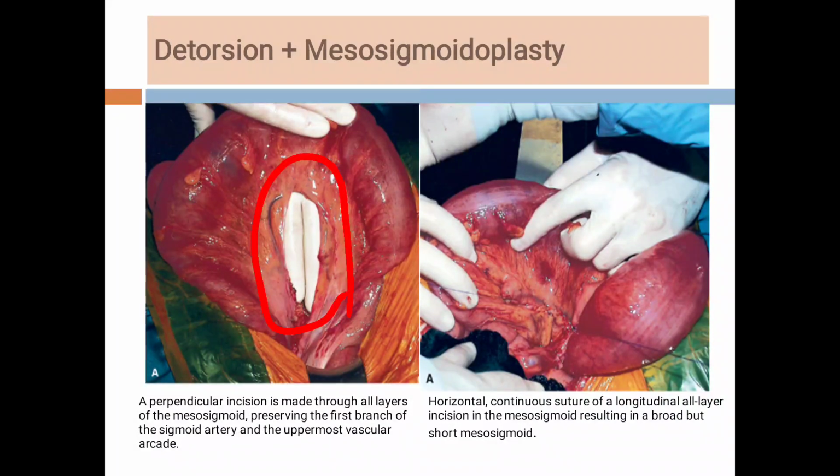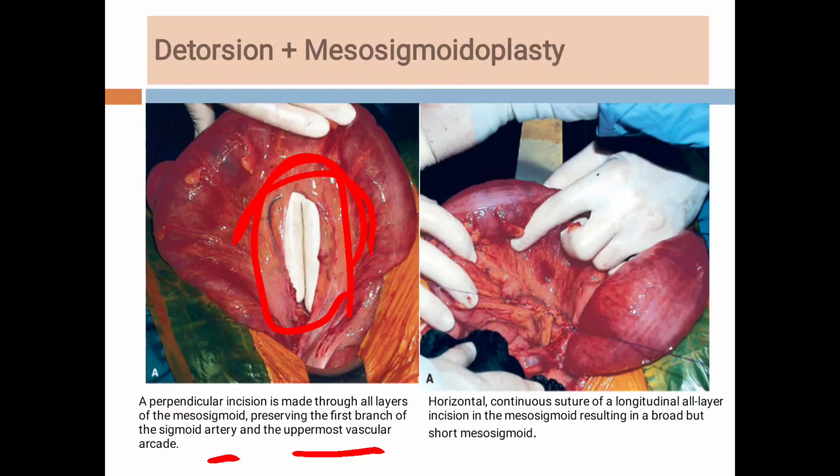So students, it is not necessary for you to go through the operative details of this procedure, but see, there is a longitudinal incision made through all the layers of the mesosigmoid. There is preservation of the first branch of the sigmoid artery and the uppermost vascular radicals.